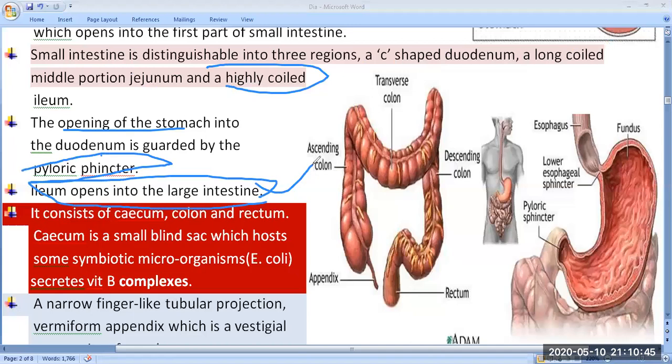The large intestine is 1.5 meters long, and it is divided into different regions: cecum, then appendix, then colon, then rectum, then anus. The colon is also divided into 4 different regions.